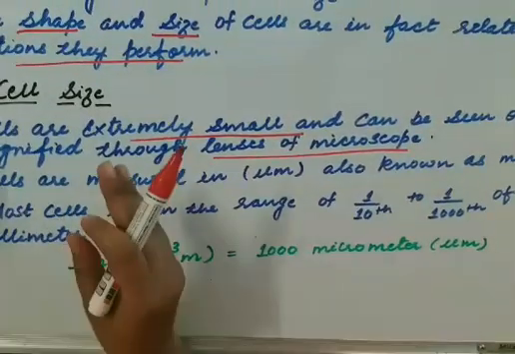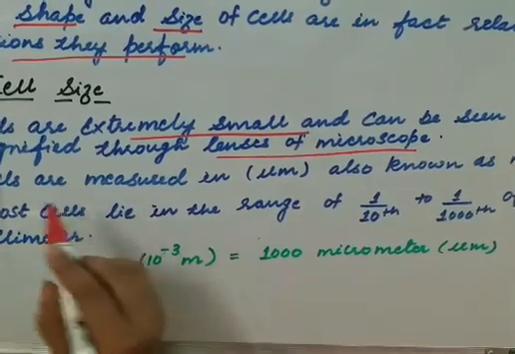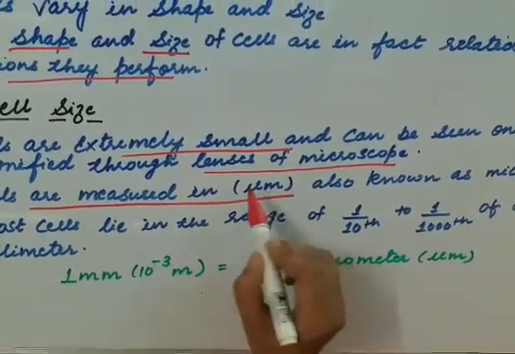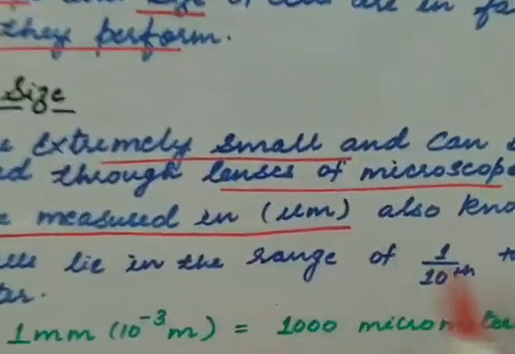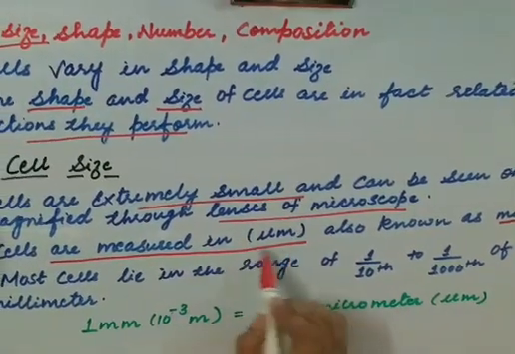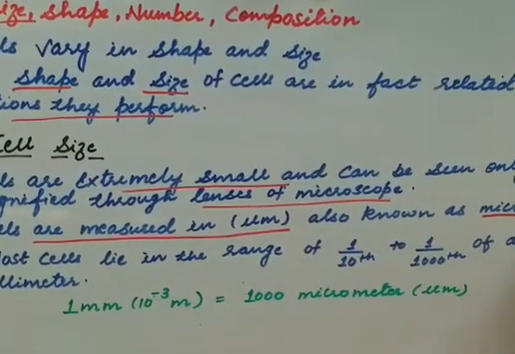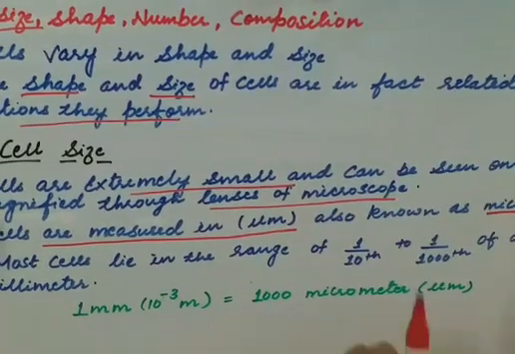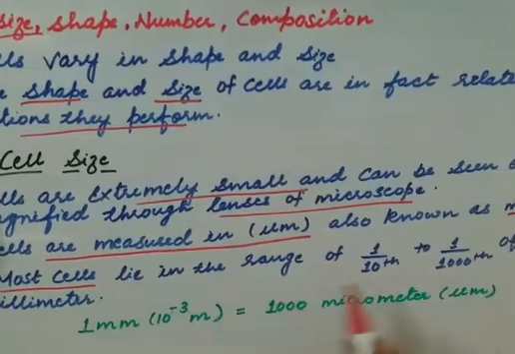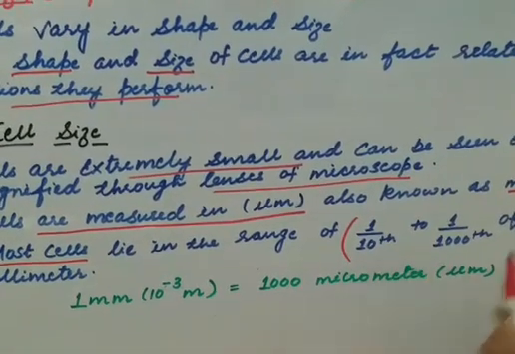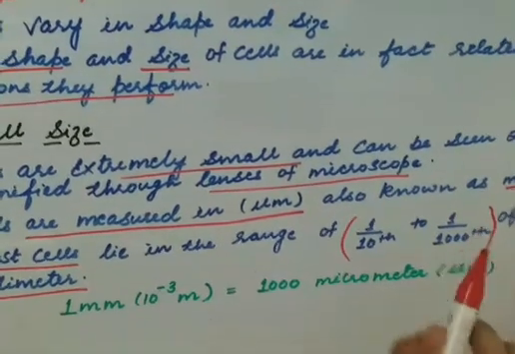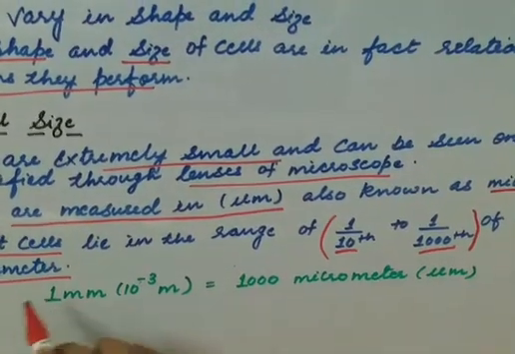Now, they are small, so how is their measurement made? Cells are measured in micrometers, also known as microns. So now you can imagine how small the cell is. Most cells lie in the range of 1 by 10th to 1 by 100th of a millimeter.